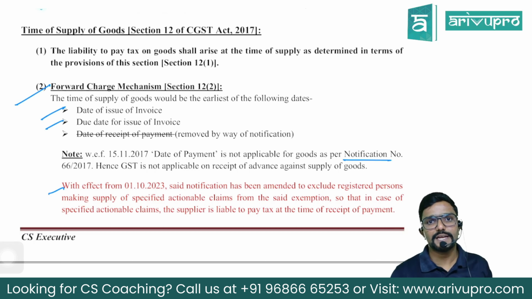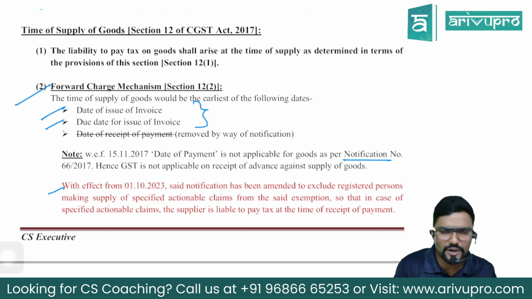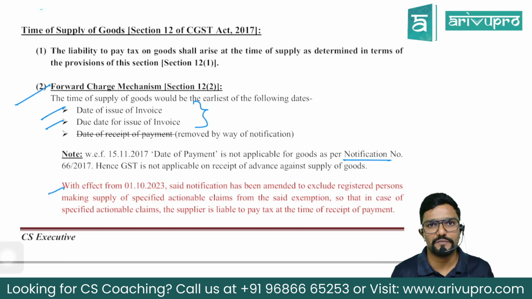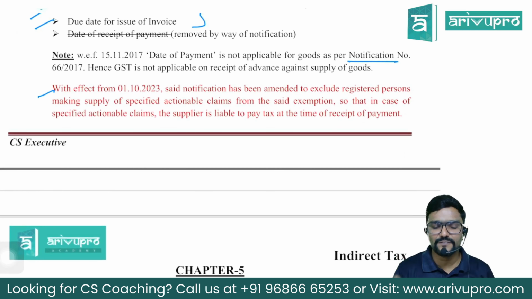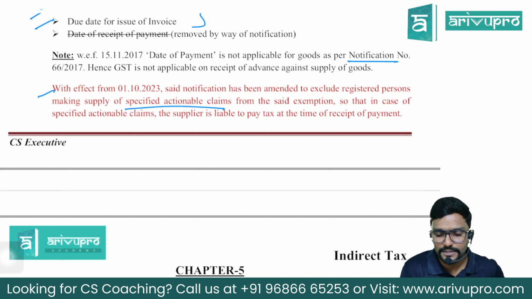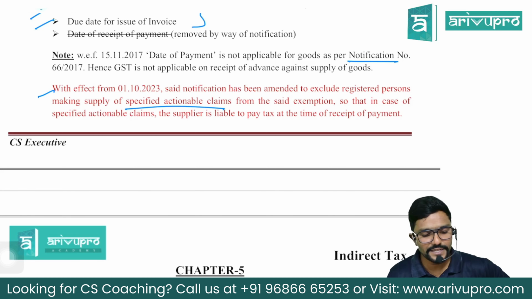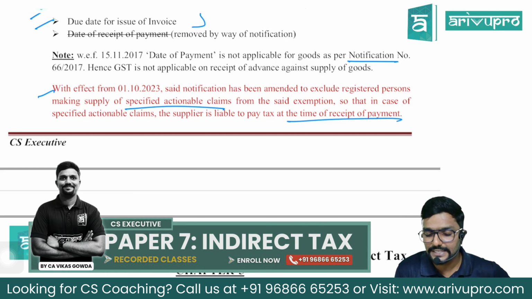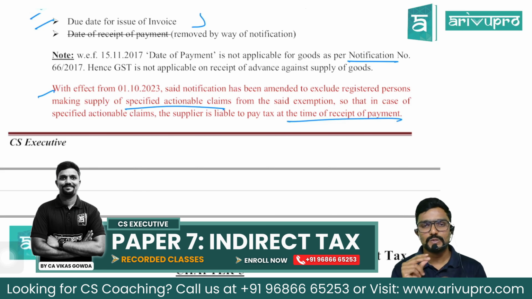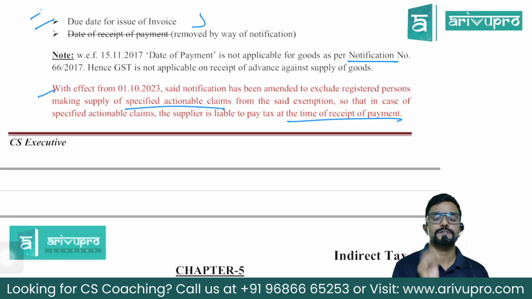Sir, what about other cases? For other cases, this provision will continue, guys. That is what the change is. With effect from 1st October 2023, the said notification has been amended to exclude registered persons making supply of specified actionable claims from the said exemption, so that in case of specified actionable claim, the supplier is liable to pay tax at the time of receipt of payment. So what is the time of supply for specified actionable claim? Date of receipt of payment.